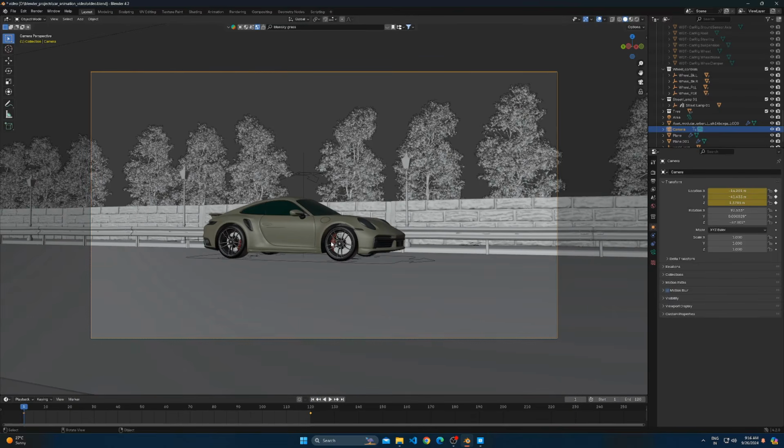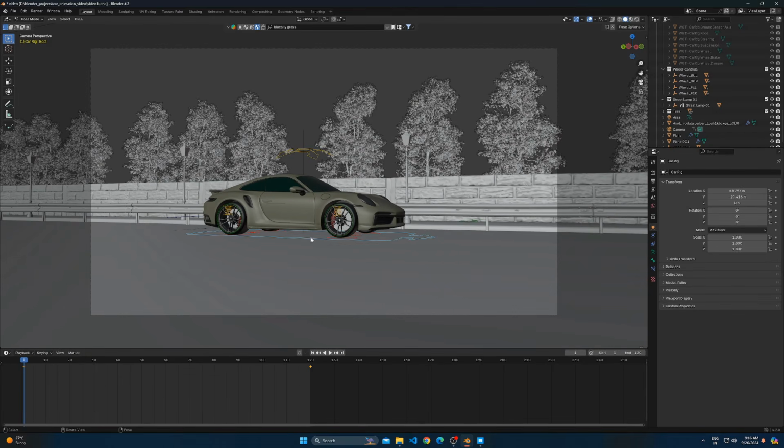Now it's time to add a bit of physics to the car. Select the rig and go to Pose mode. Select the top handle of the car, also known as the suspension. Change the ending frame of the animation to 200.